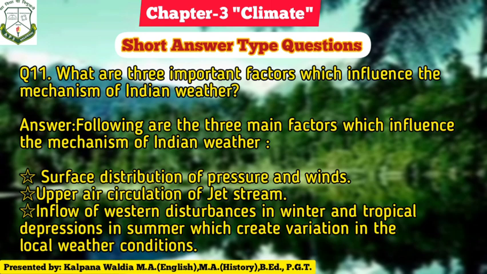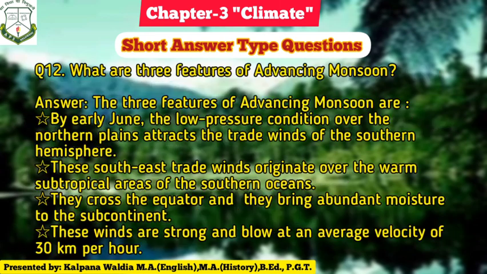What are the important factors that influence the mechanism of weather in India? Following are the factors. Number 1, surface distribution of pressure and wind. Number 2, upper air circulation of the jet stream. Number 3, inflow of western disturbance in winter and tropical depressions in the summer, which create variations in the local weather conditions.